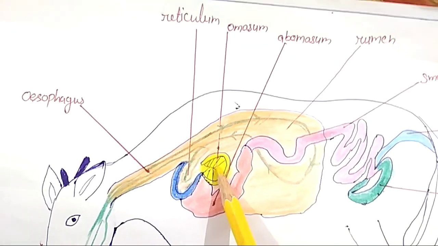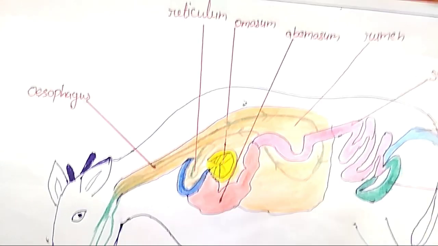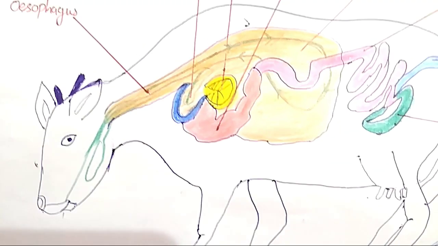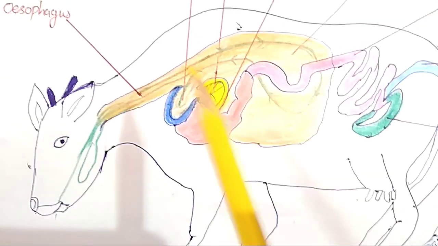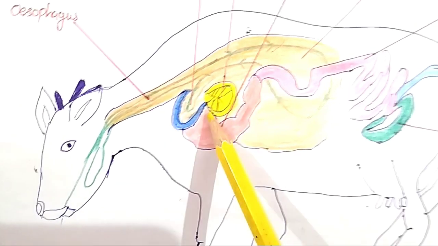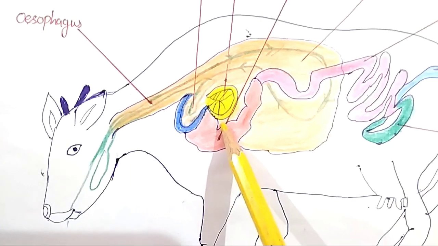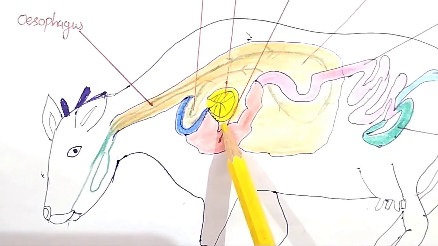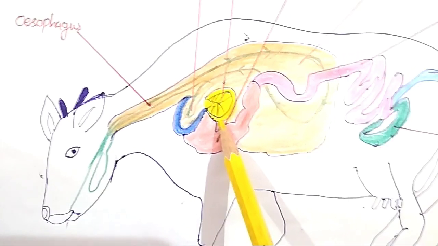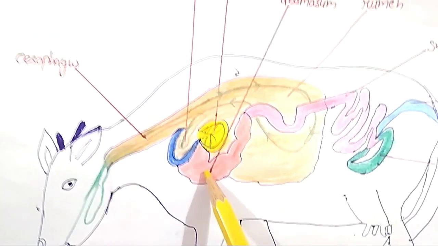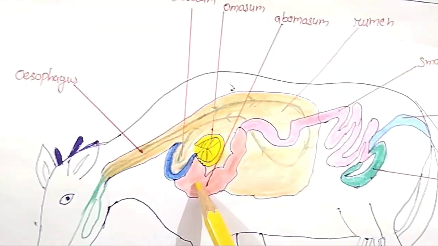Food enters here, omasum. In the omasum, food is broken down into smaller pieces. After that, food enters the 4th chamber, which is known as abomasum. This red part is abomasum.